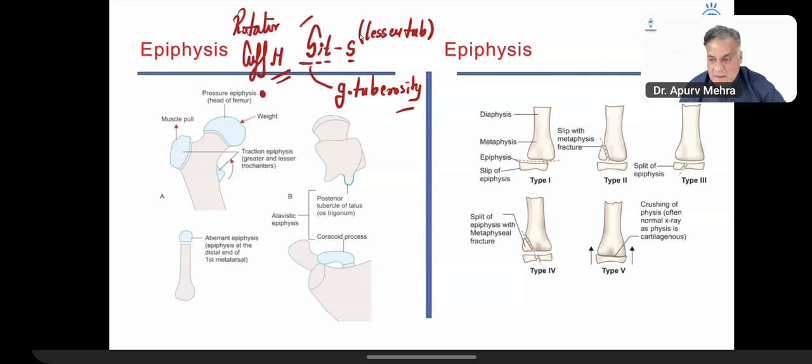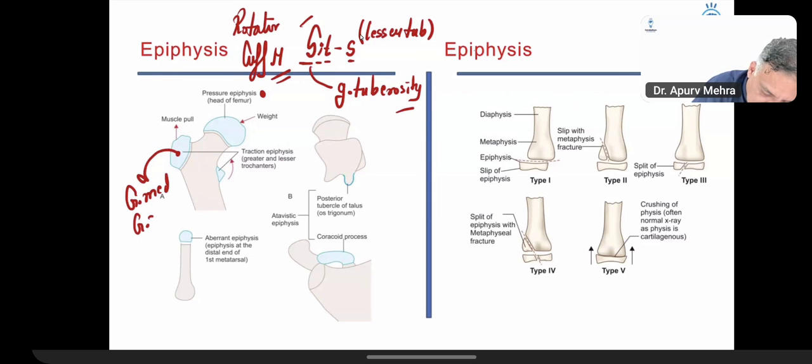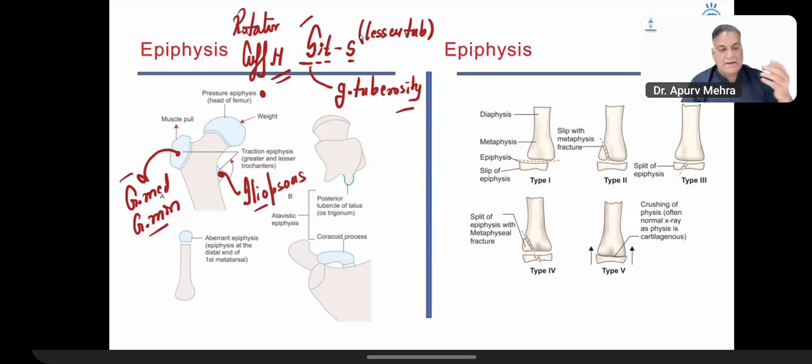So what goes on the greater trochanter? Anybody? Gluteus medius and gluteus minimus. What goes on the lesser trochanter? Iliopsoas. All right. So this is something that comes in the question.